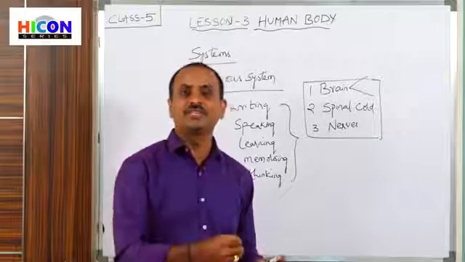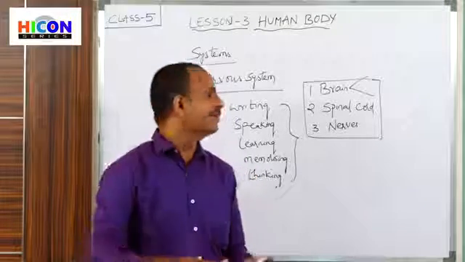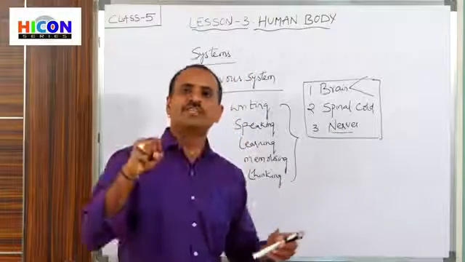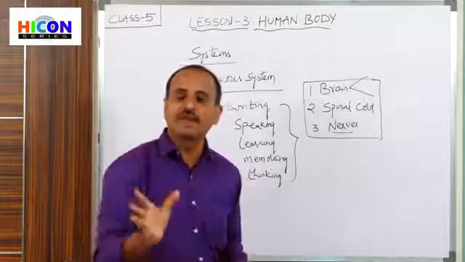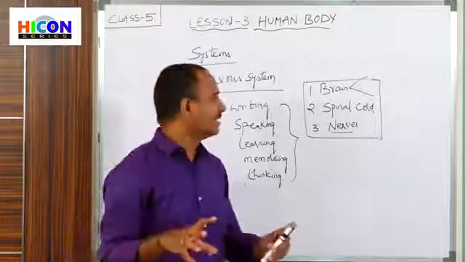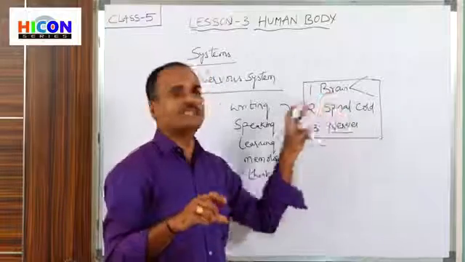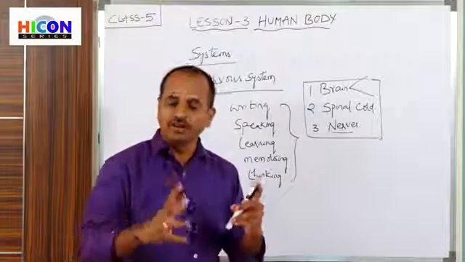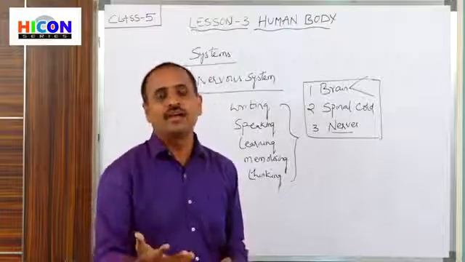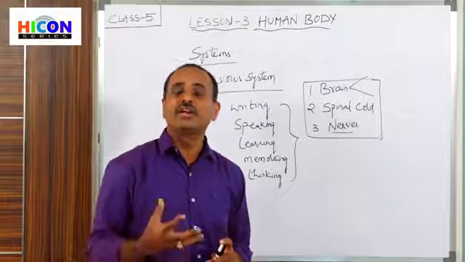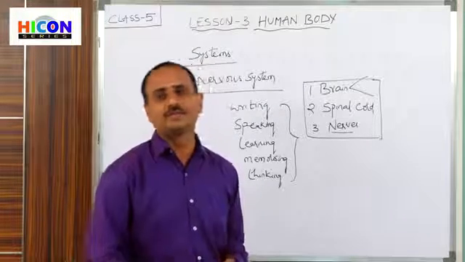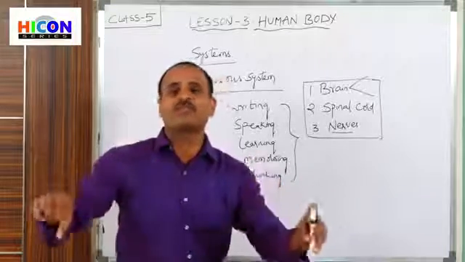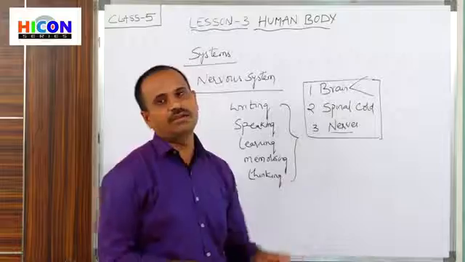And this information is sent to the brain through the nerves. So all these sense organs receive the information and send it to the brain through the nerves. And the brain receives the information from the sense organs and sends information back to them. Then only are we able to see, hear, taste, and smell. So the brain receives the information from various parts of our body through the spinal cord.